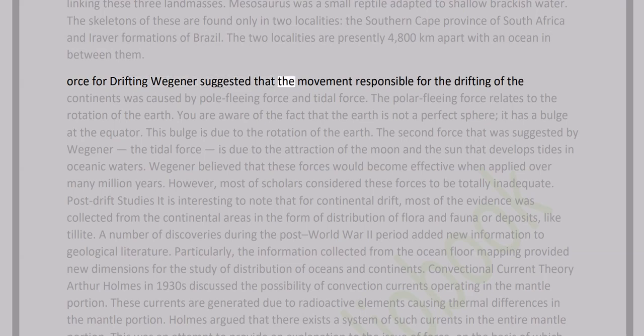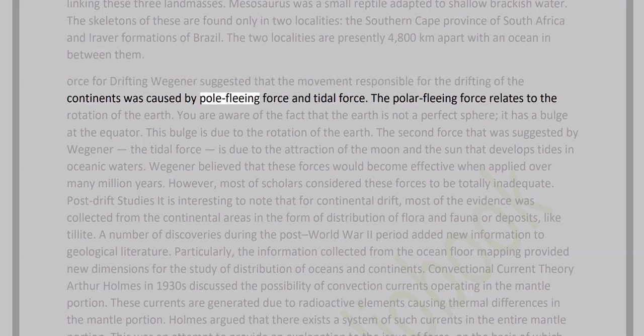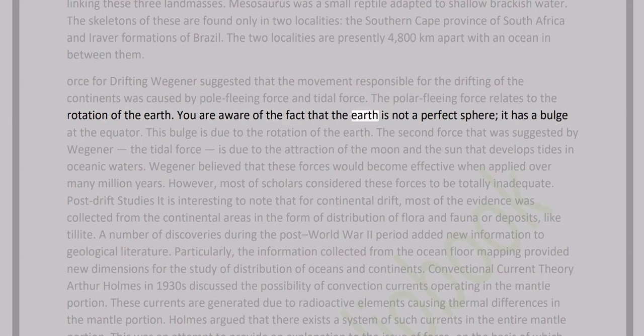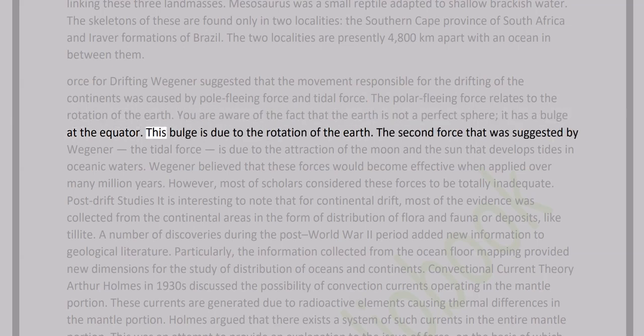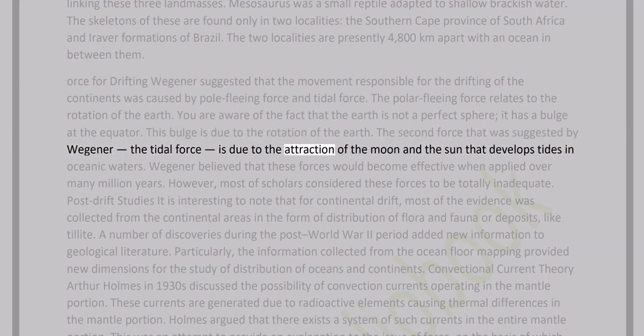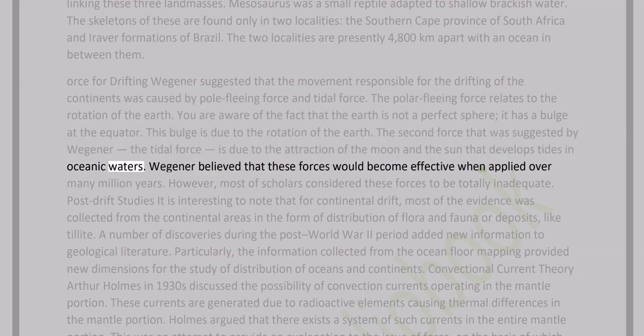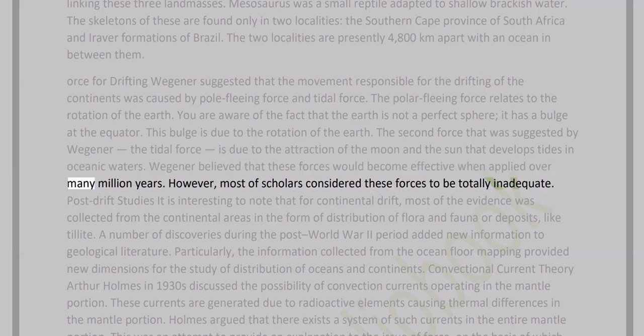Force for drifting. Wegener suggested that the movement responsible for the drifting of the continents was caused by pole-fleeing force and tidal force. The pole-fleeing force relates to the rotation of the Earth. You are aware of the fact that the Earth is not a perfect sphere; it has a bulge at the equator. This bulge is due to the rotation of the Earth. The second force that was suggested by Wegener, the tidal force, is due to the attraction of the moon and the sun that develops tides in oceanic waters. Wegener believed that these forces would become effective when applied over many million years.